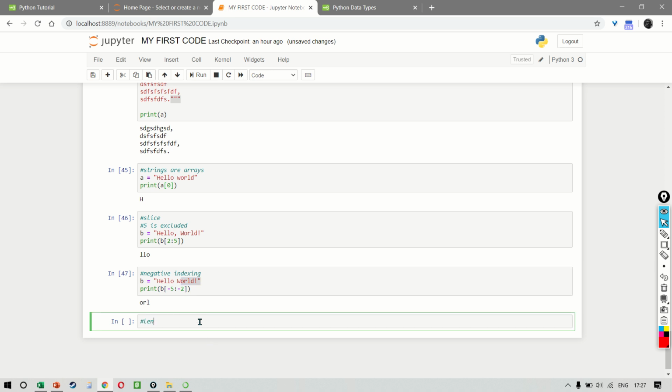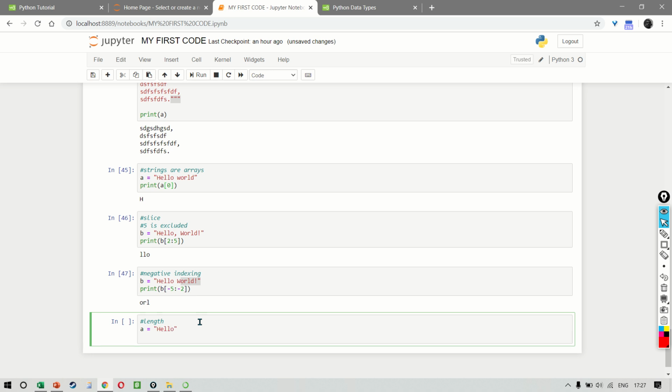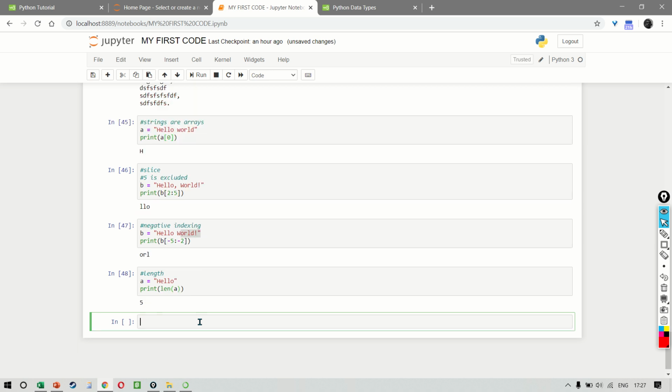To find the length is very simple. If you want to find the length, you can simply write, let's say A is equal to hello, and if I want to find the length, we can say print length of A, and it will tell me that the length is total 5 characters.